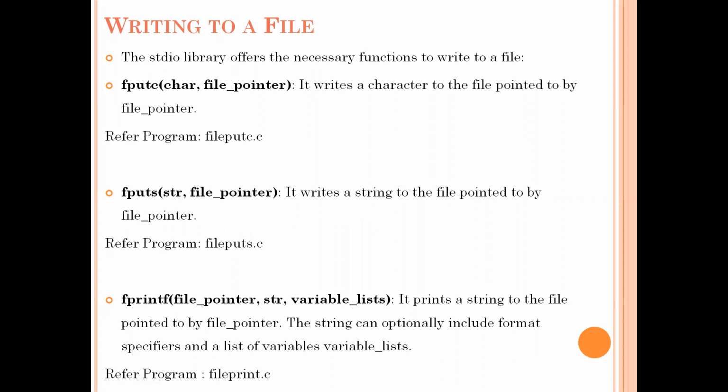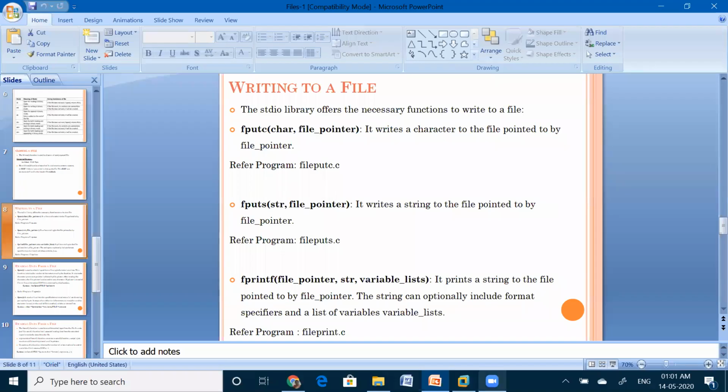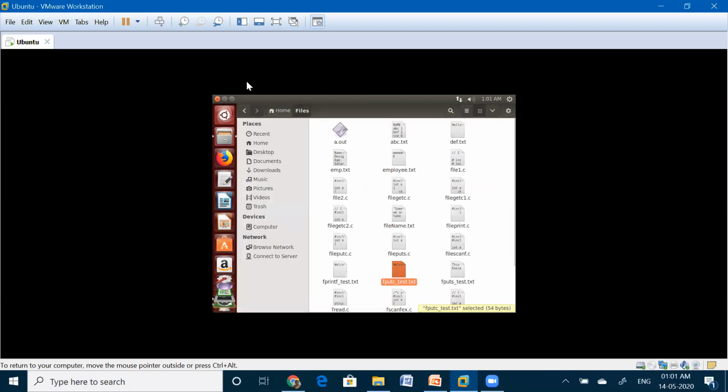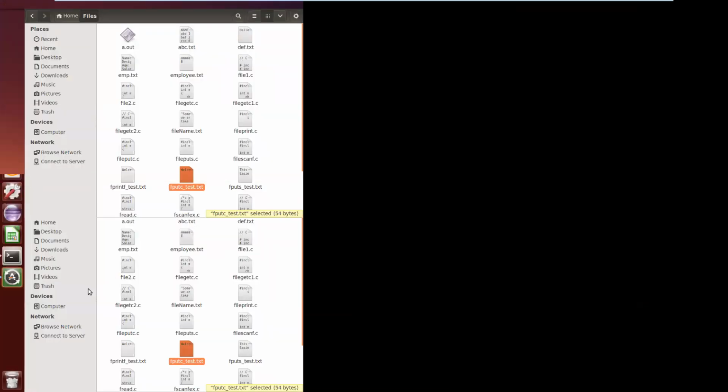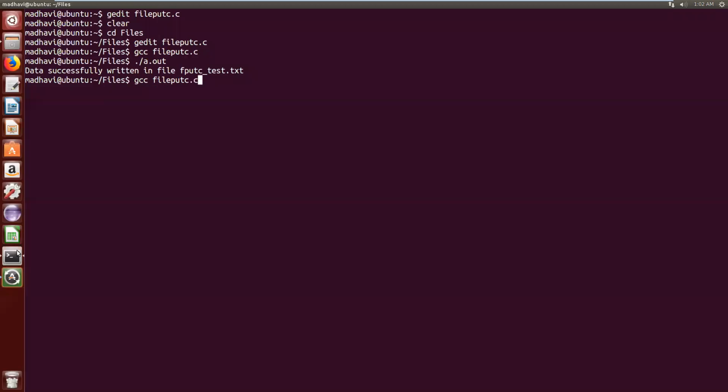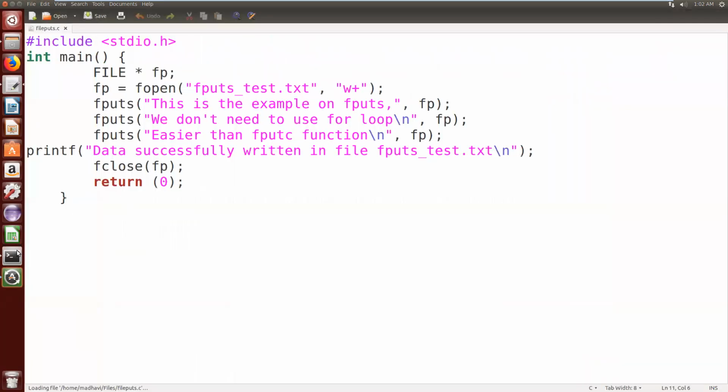Let me show you this example also. File puts.c. I'm closing this file. Okay, I am opening file puts.c. So I already wrote the program. I am showing you. Try to understand this program.